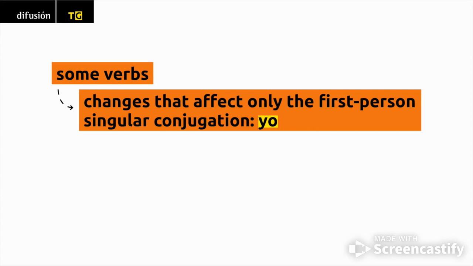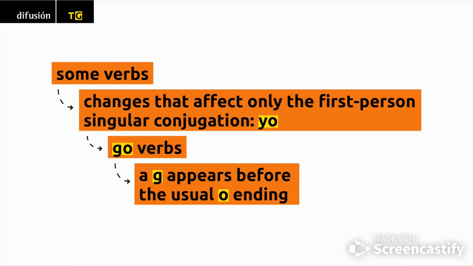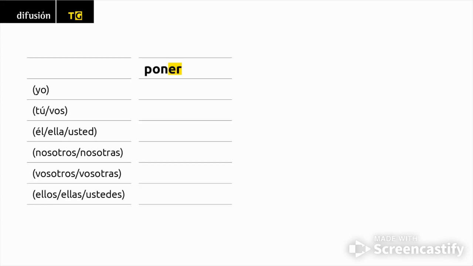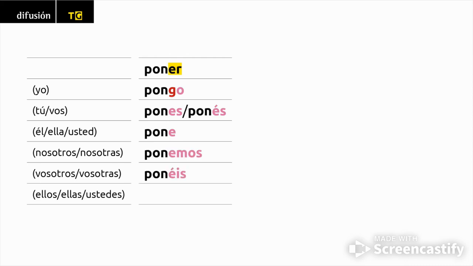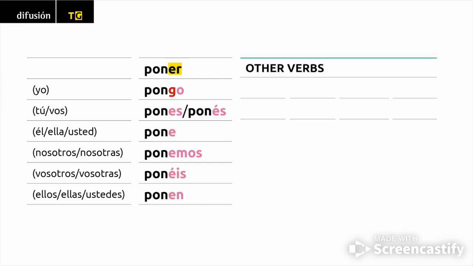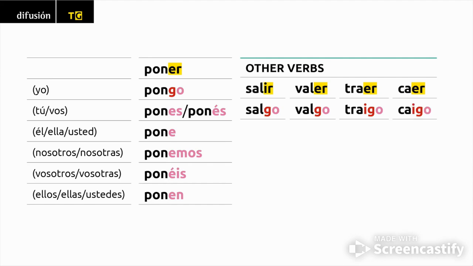In some verbs, often called go verbs, a G appears before the usual O ending that corresponds to yo. Poner. Yo pongo, tú pones, vos ponés, él, ella, usted pone, nosotros, nosotras ponemos, vosotros, vosotras ponéis, ellos, ellas, ustedes ponen. Other verbs. Salir, salgo. Valer, valgo. Traer, traigo. Caer, caigo.